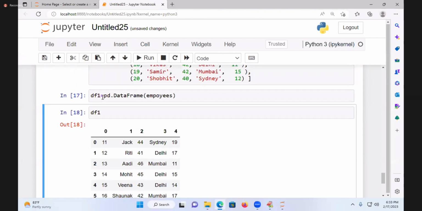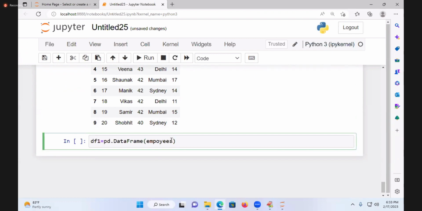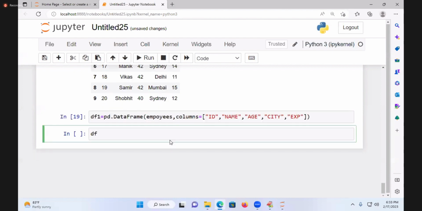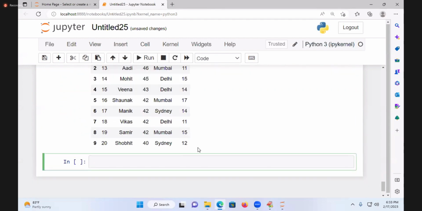It is up to you. You want to give it? You can. How do you do it, students? Comma, columns is equal to, see that: ID, comma, name, comma, age, comma, city. Everything I am giving in capital, comma, EXP, experience. You say df1. Is it coming as it is or not? Yes. Now I want to make them group by, same as the previous.